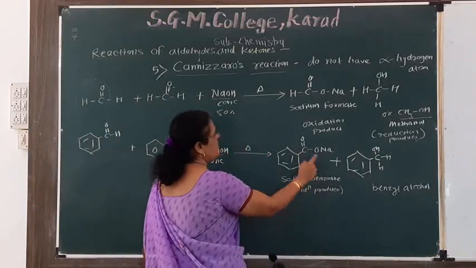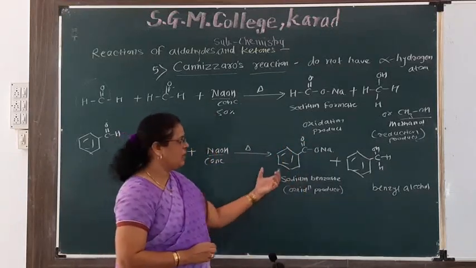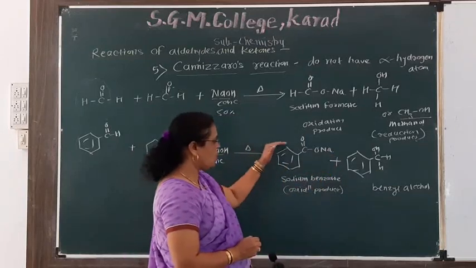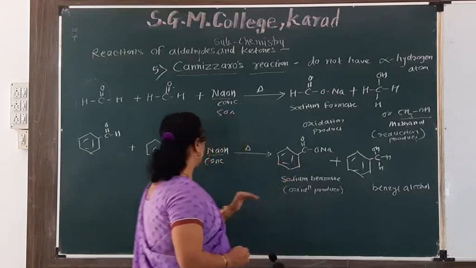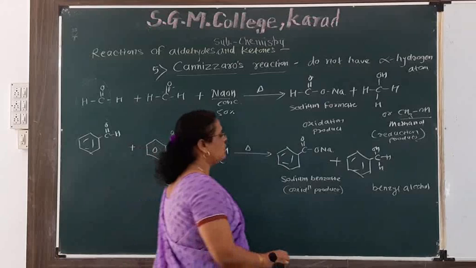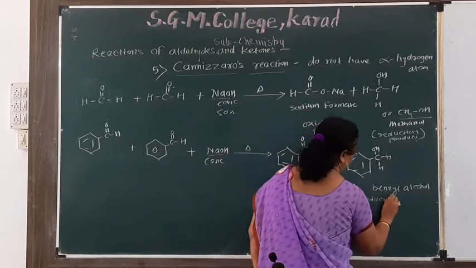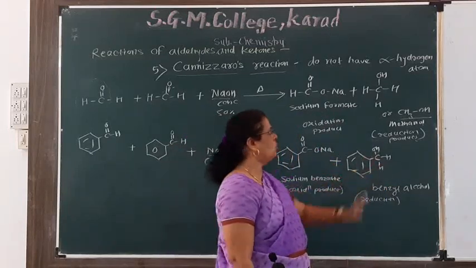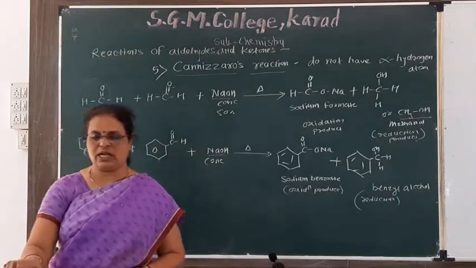This sodium benzoate is the derivative of benzoic acid. Here H is replaced by Na, meaning benzoic acid is changed to sodium benzoate with NaOH. This is the oxidation product and this product is a reduction product. This is a reduction, that is benzyl alcohol. This is known as simple Cannizzaro reaction.